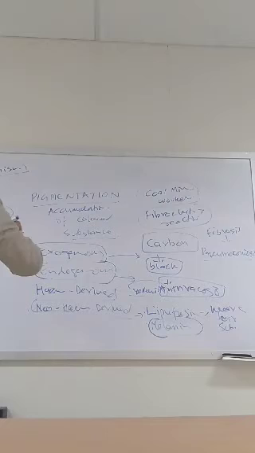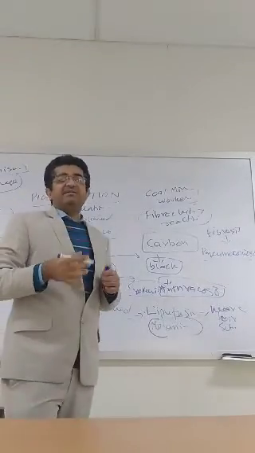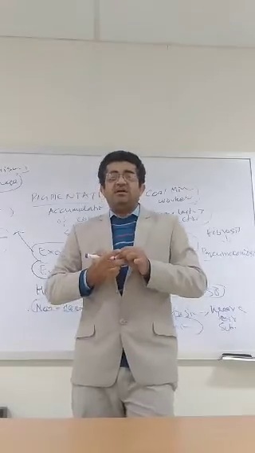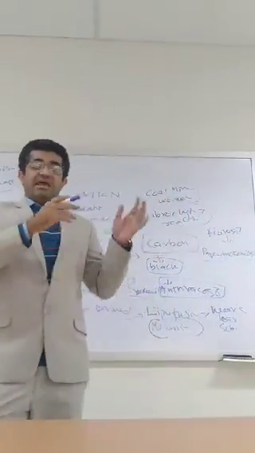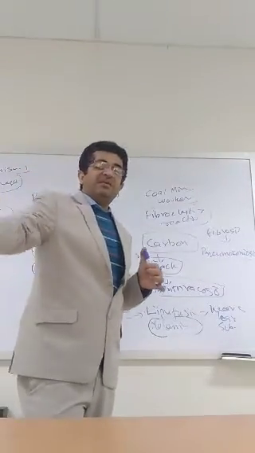Why does this happen? Because of the deficiency of the enzyme called tyrosinase. Tyrosinase is an enzyme which could be inherited as deficient or absent in some people. Tyrosinase converts tyrosine into hydroxyphenylalanine, which is the rate limiting step that ultimately forms the melanin pigment.